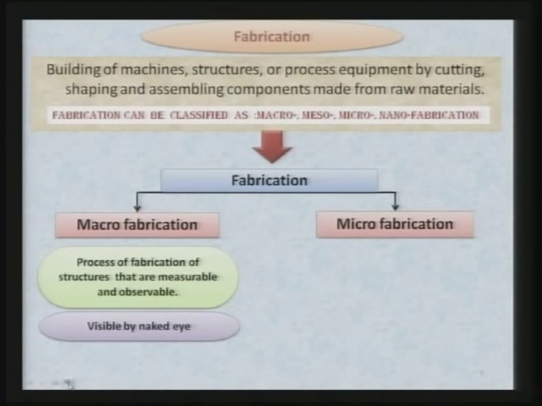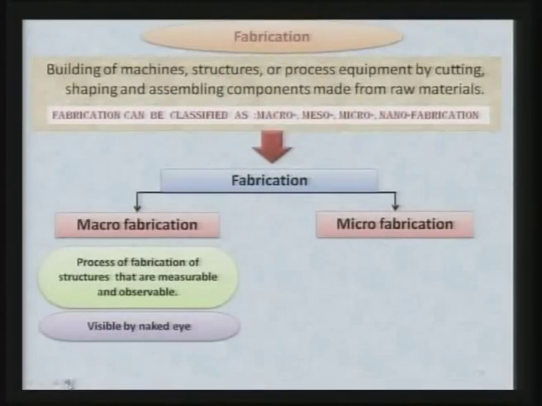In macro fabrication, the dimensions are large enough that you can see them by naked eye and feel them by your hands also. It is the process of fabrication of structures that are measurable and observable by naked eye. Normally their dimensions are bigger than 1 millimeter.